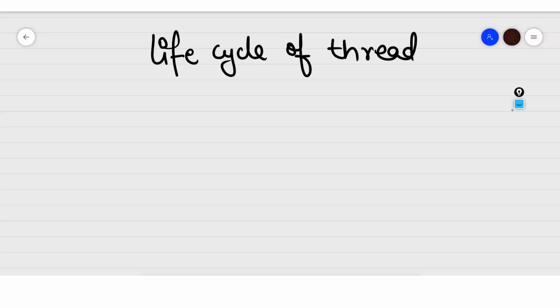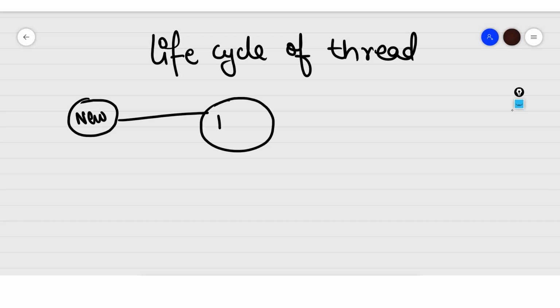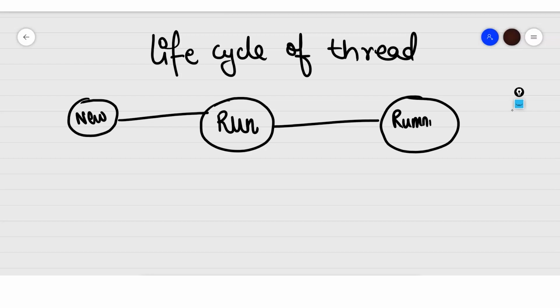So in this cycle of a thread, first is our new phase. Here we have created the thread, it is a newborn phase. After the newborn phase, the thread is able to start, or the thread now has the capacity to run. After run we have runnable. After this, here is the running phase, where the thread is exactly running.